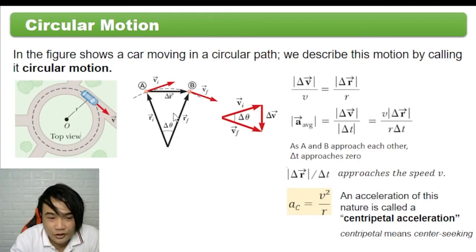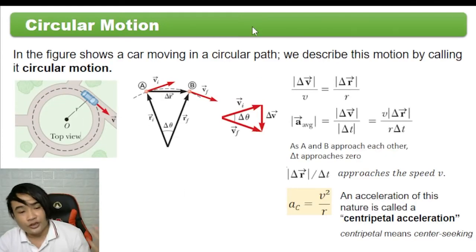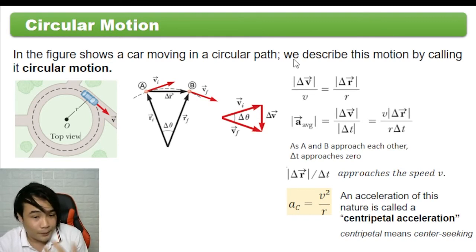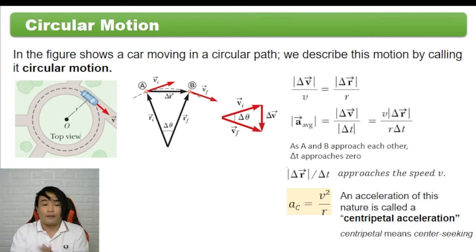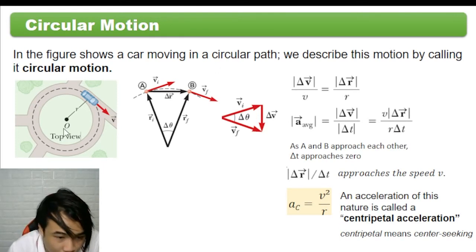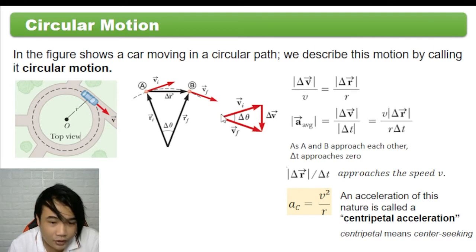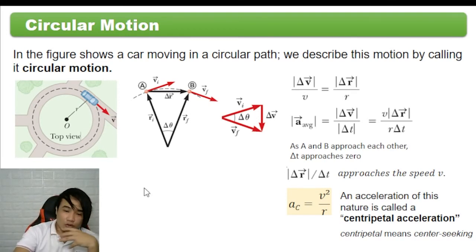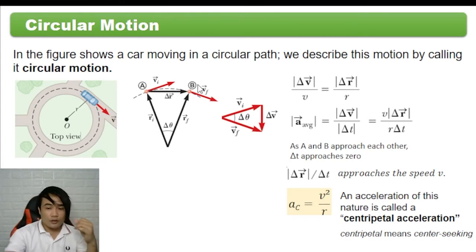So, next tayo dito sa circular motion. In the figure, shows a car moving in circular path. So, we describe this motion by calling it circular motion. Ito, meron tayo dito yung car, paikot-ikot. So, dito sa circular motion, assume natin dito yung initial position, that is point A. Then, second position is point B.